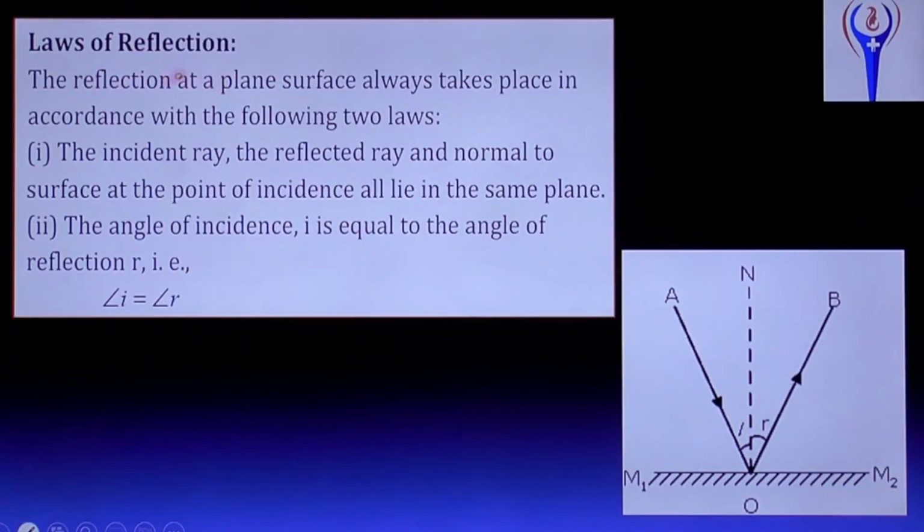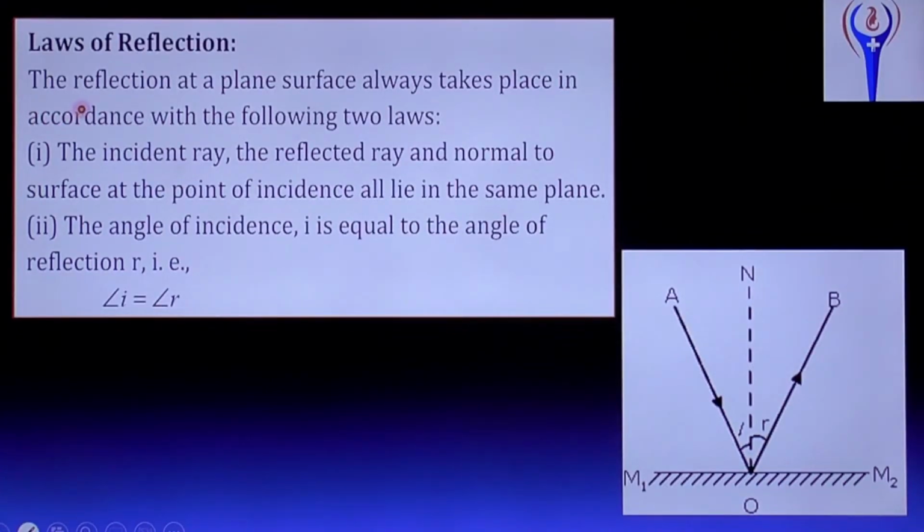See, AO is the incident ray and OB is the reflected ray. So this is the incident and this is the reflected. This bouncing back of light: AO is incident and coming back as OB, reflected. That is called reflection. Bouncing back of light rays is called reflection.